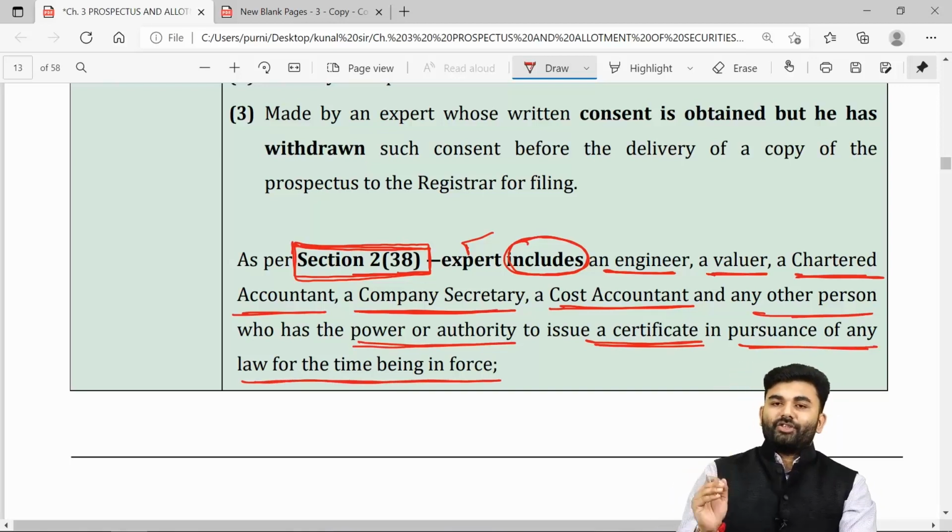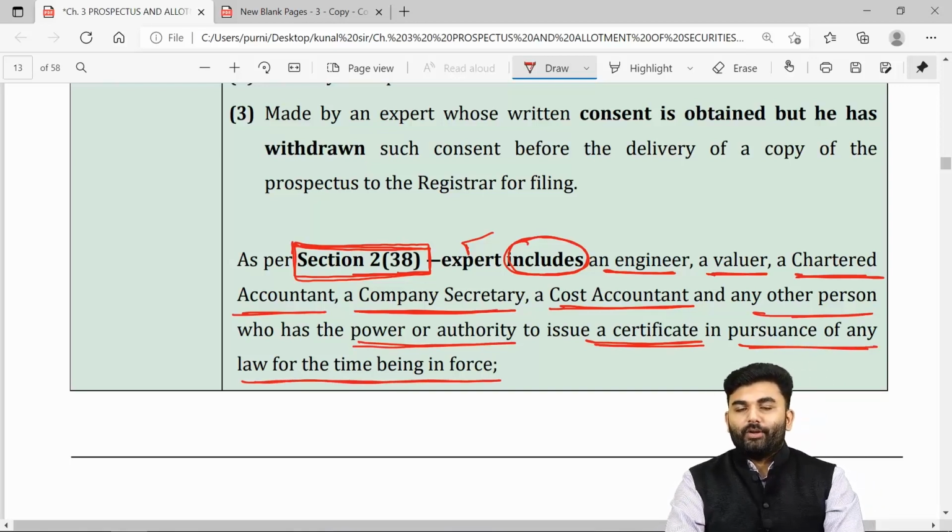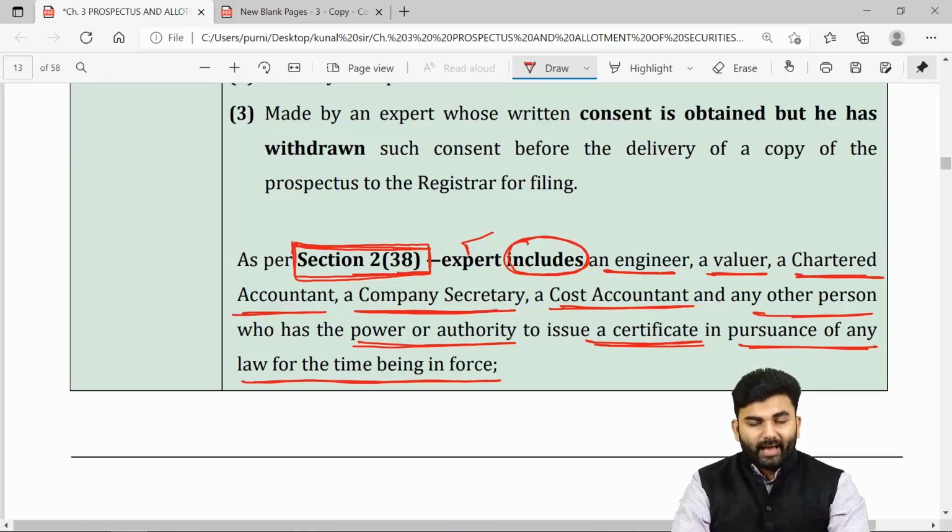So whether you are an engineer, or a registered valuer, or a chartered accountant, or a company secretary, or a cost accountant, or any such other person who has the power to issue a certificate in pursuance of any law for the time being in force, then yes, you are considered to be an expert.